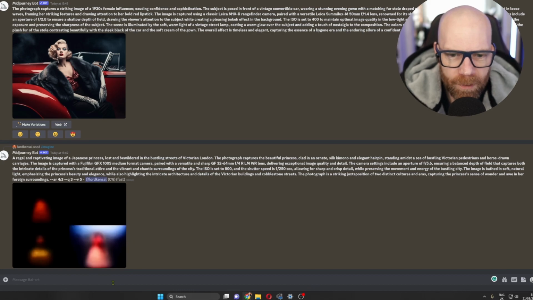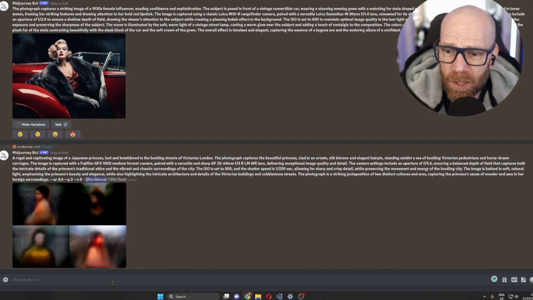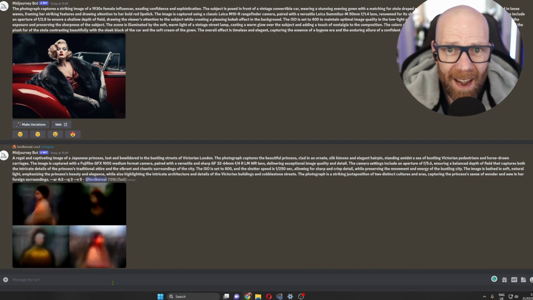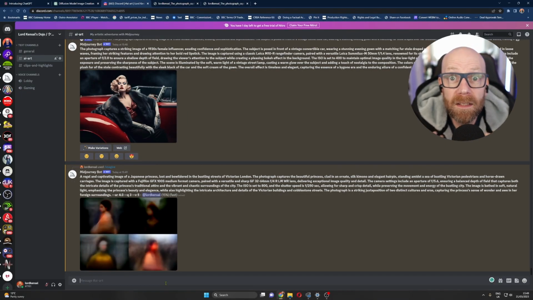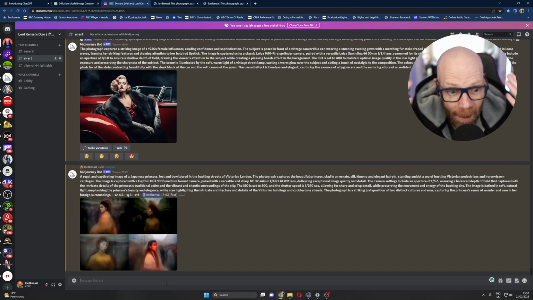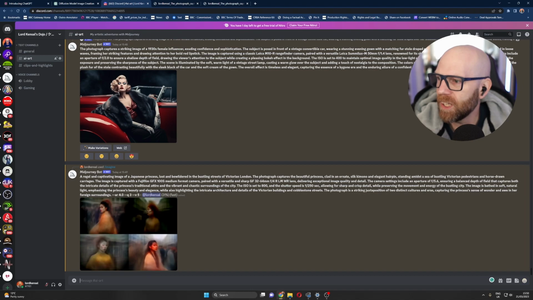The photograph captures the beautiful princess clad in an ornate silk kimono and elegant hairpin, standing amidst a sea of bustling Victorian pedestrians and horse-drawn carriages. I mean, the descriptions in this are just... I haven't done this. This is from ChatGPT. So my voice went up. I was so blown away by this. I mean, massive shout out.